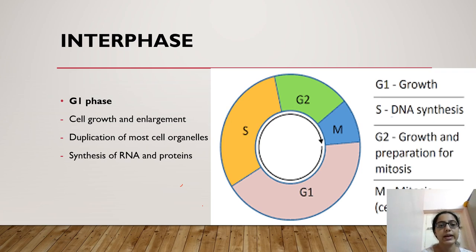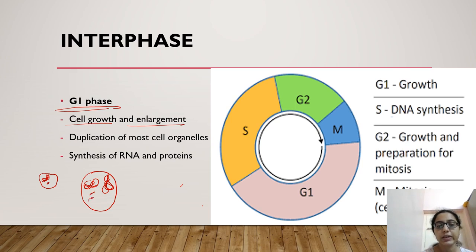Okay, let us have a look at the G1 phase first. G1 is cell growth and enlargement. See, when the cell has one genome, to duplicate the genome the cell has to increase in size. Then only can two genomes be in one cell. Duplication of cell organelles has to be done.